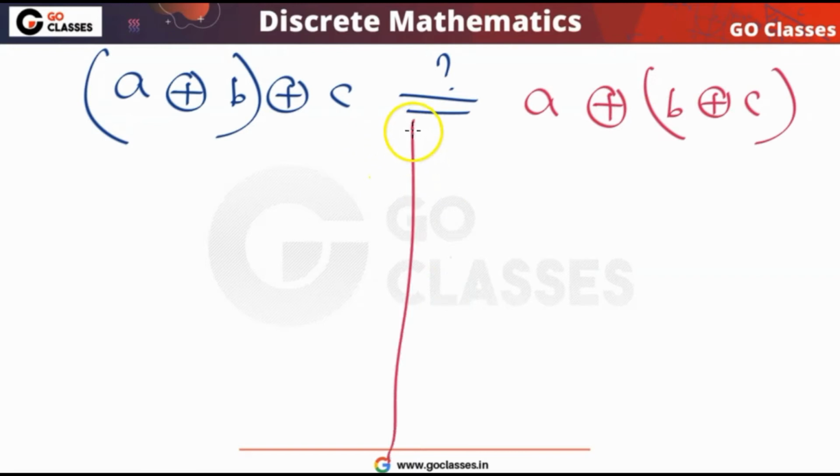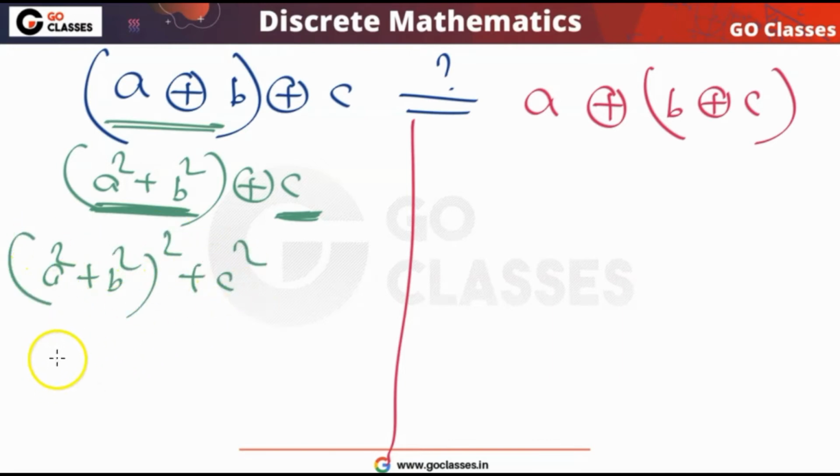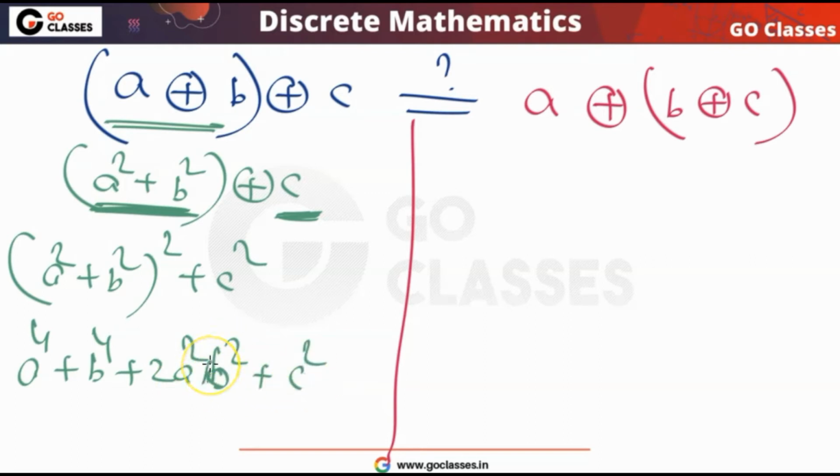First, what is A XOR B? That is nothing but A square plus B square. Now XOR C: that will be the square of A square plus B square, plus the square of C. So this will be (A square plus B square) whole square plus C square. Expanding the square, this is A power 4 plus B power 4 plus 2A square B square plus C square. So this is our LHS.